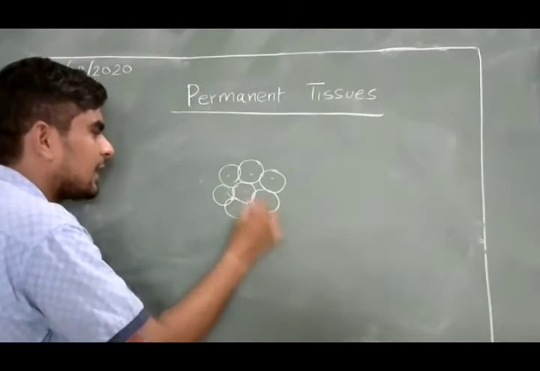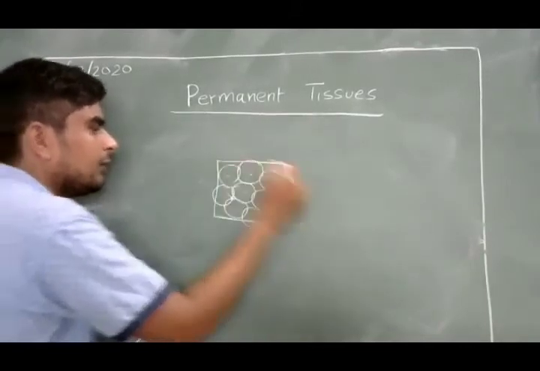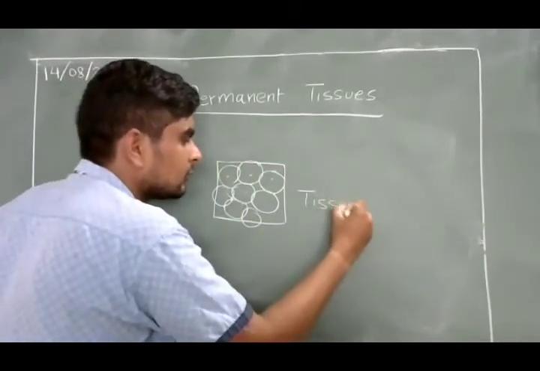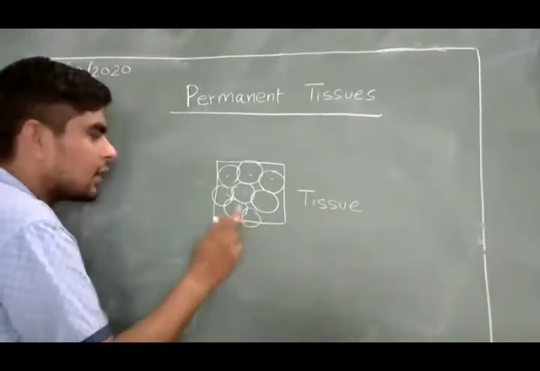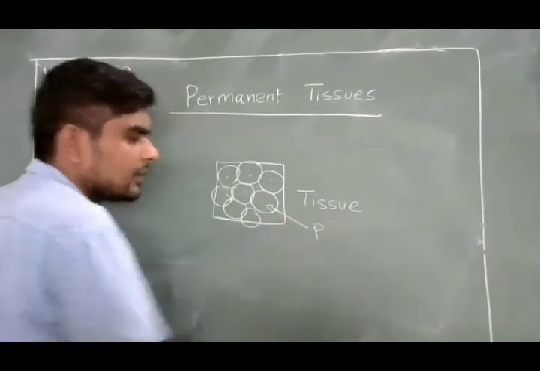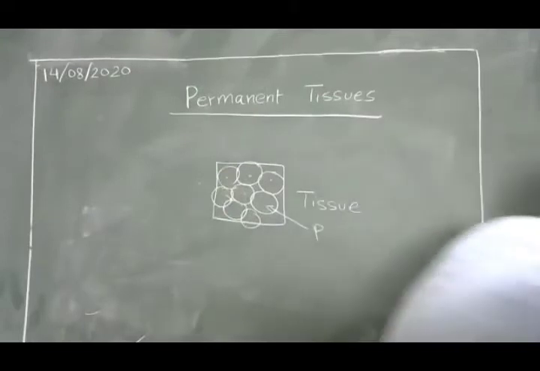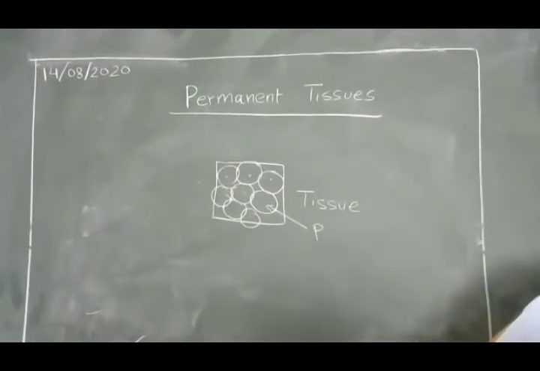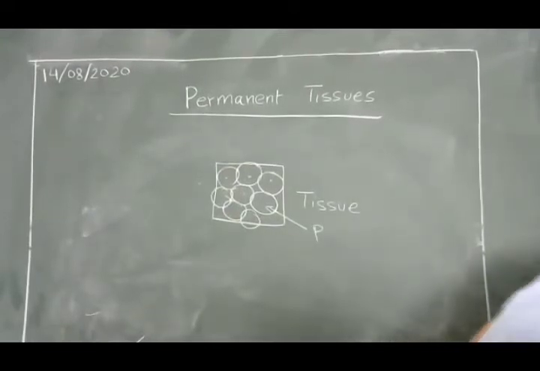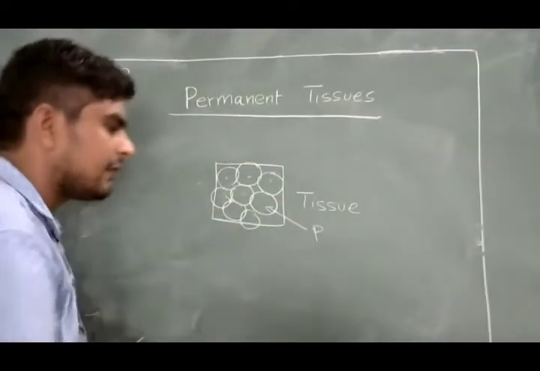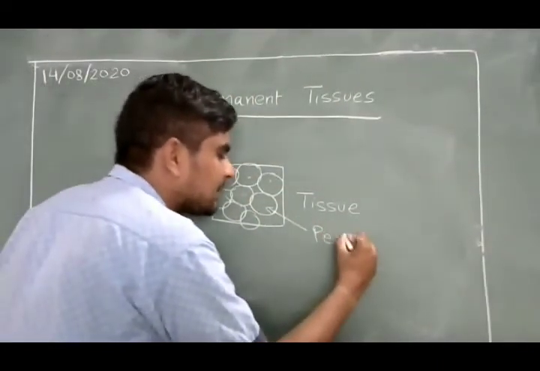Suppose this is a group of cells. It will be called a tissue. Each of the cells is permanent.